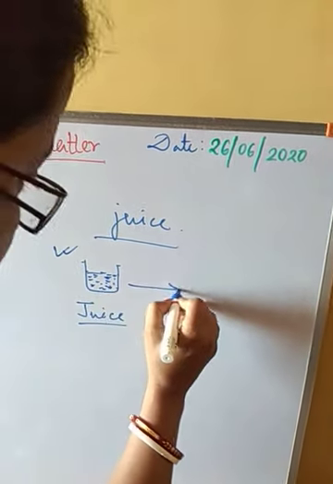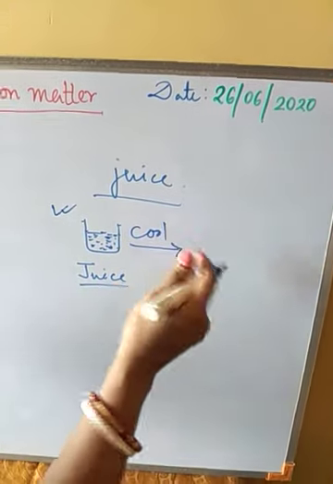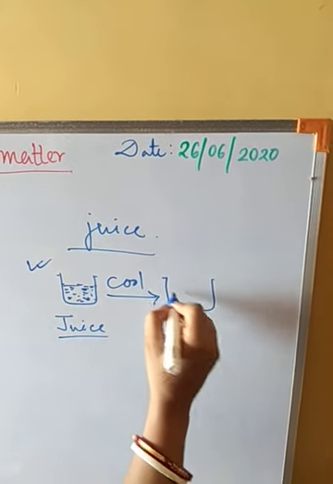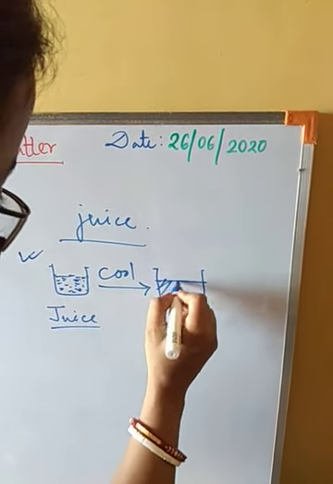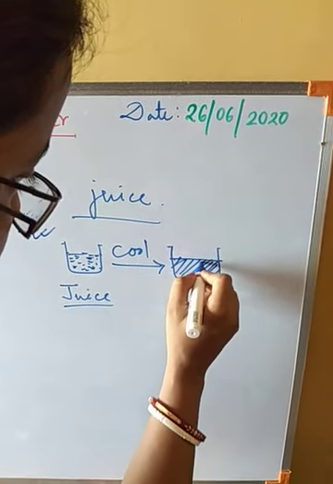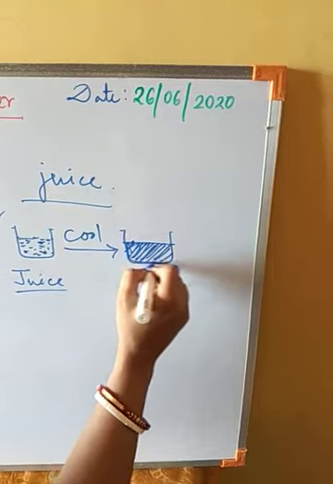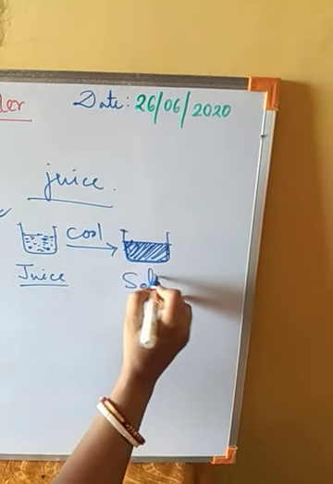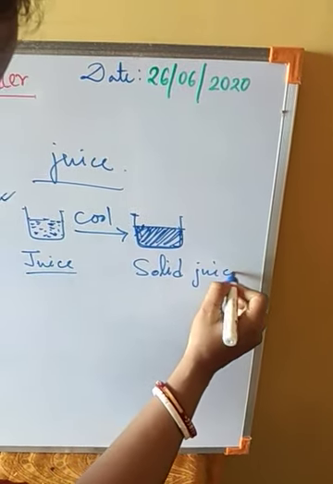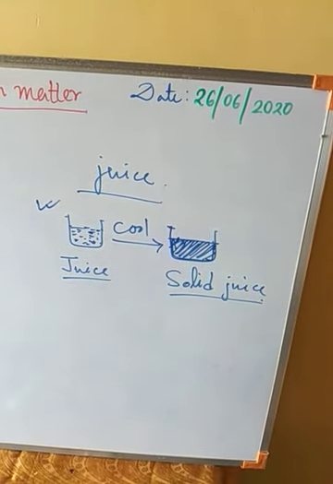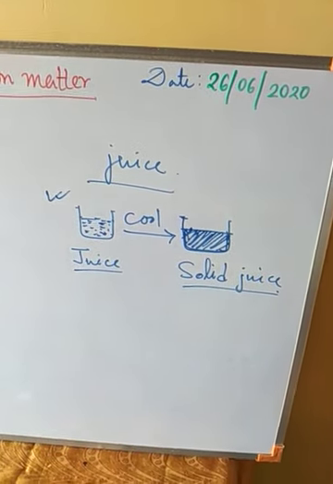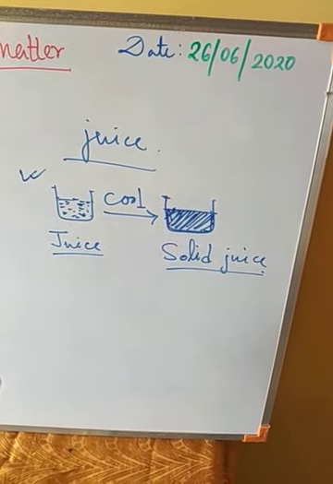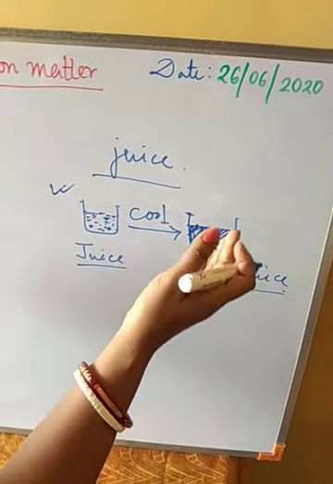Now if we freeze it, that means if we cool it down, and put it in the refrigerator, then after some time we will see a solid form of it. It solidifies in the beaker. Okay, so this is the solid form of juice. Instead of juice we can take water also, as we form ice in a refrigerator. In the same manner we can do that.